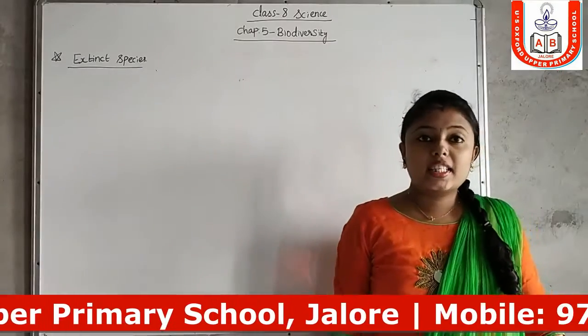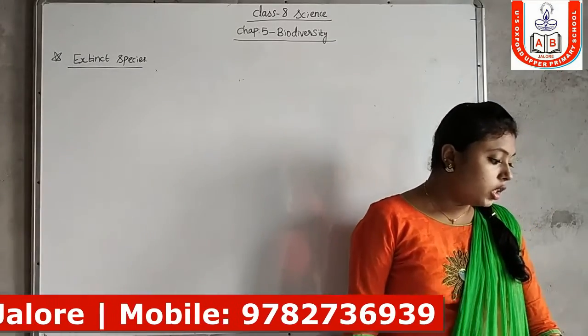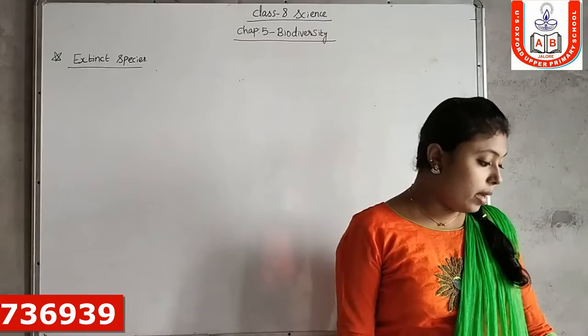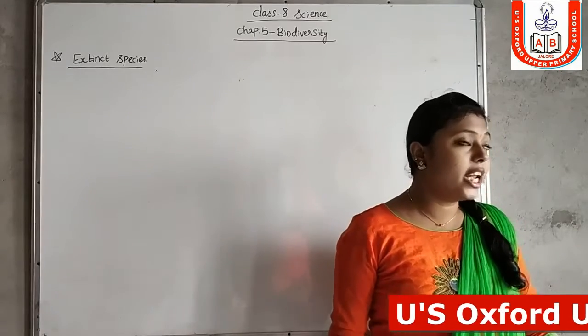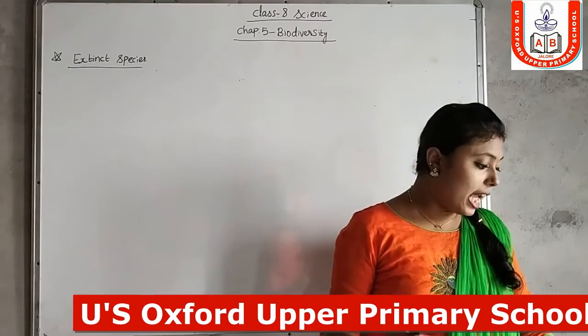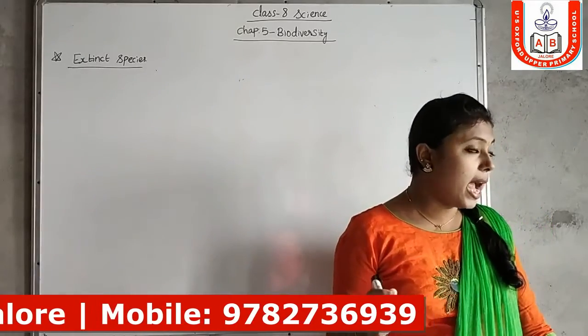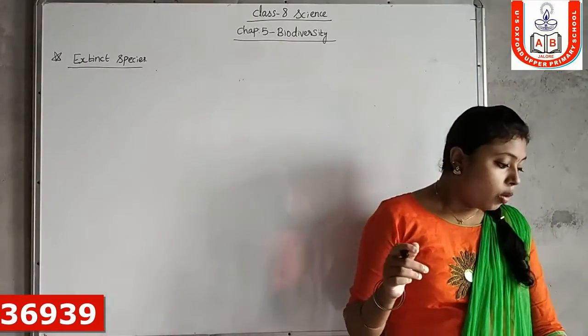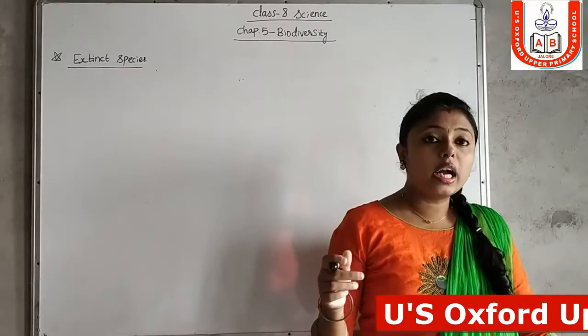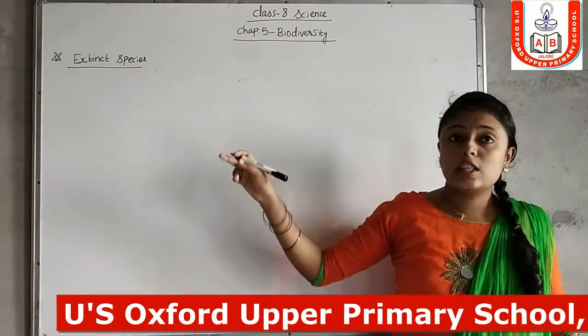First one, extinct species. Those species of plants and animals whose representative is no longer alive are called extinct species.